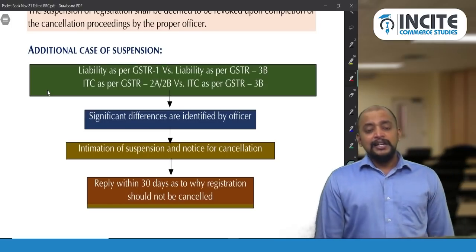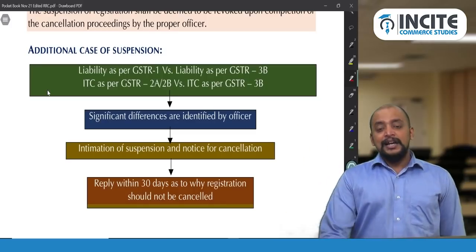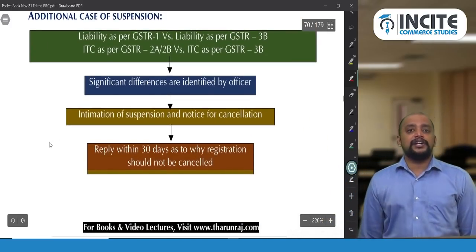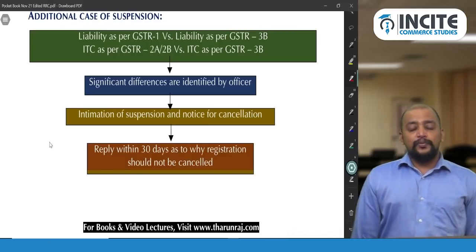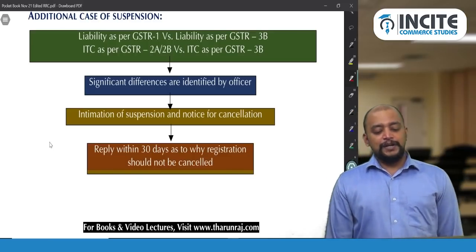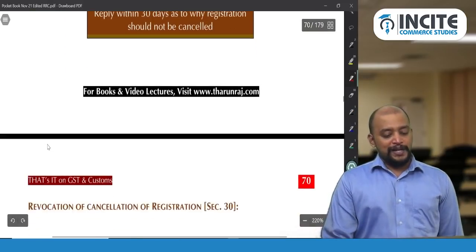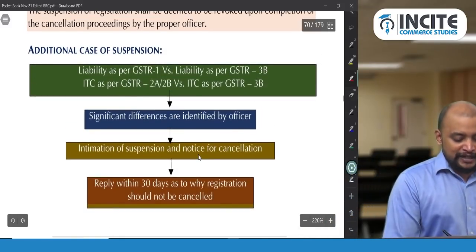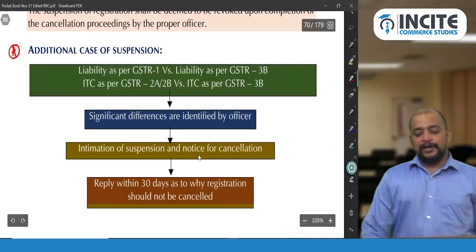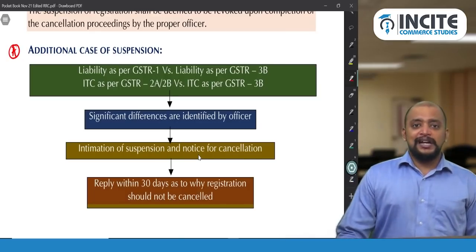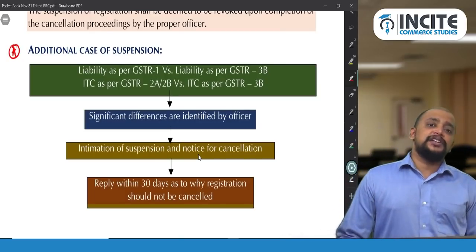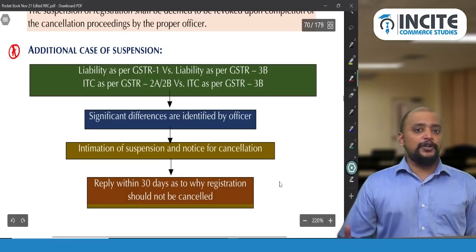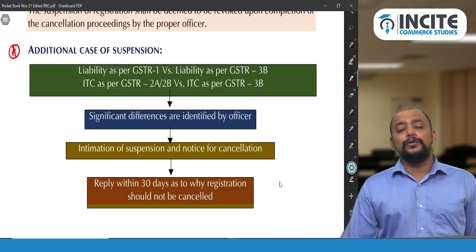So in this case, if there are significant differences identified by the officer, then they will give an intimation of suspension and notice for cancellation, and within 30 days we need to furnish a reply as to why registration should not be cancelled. Okay, so this is an additional case of suspension. Again, it is also an amendment. So they will be intimating us the suspension and give a notice for cancellation. Within 30 days we need to furnish the reply, and if the officer is satisfied, they will drop the cancellation, otherwise they can conclude the cancellation.